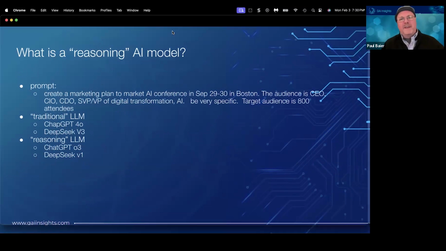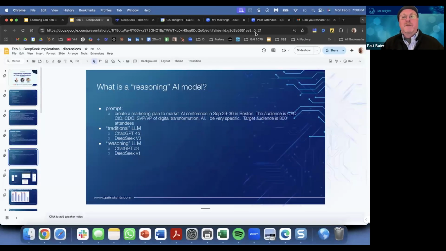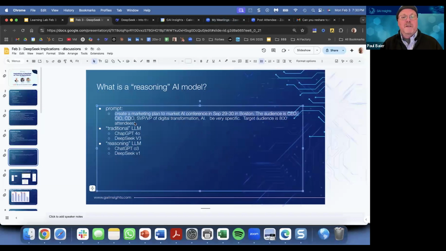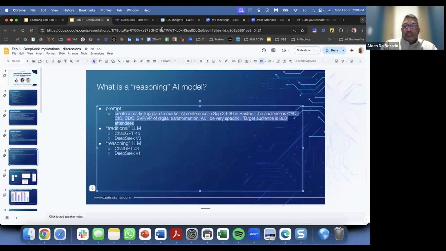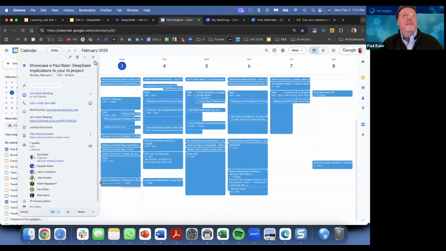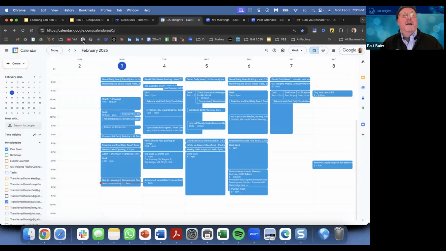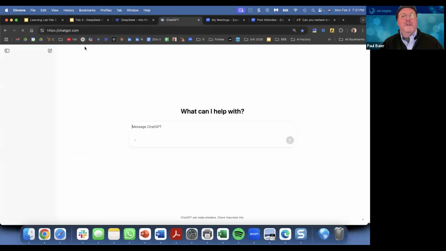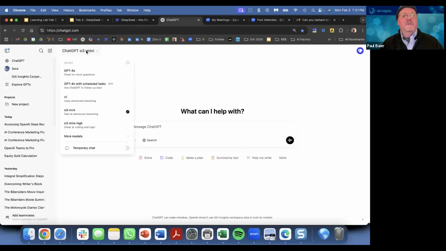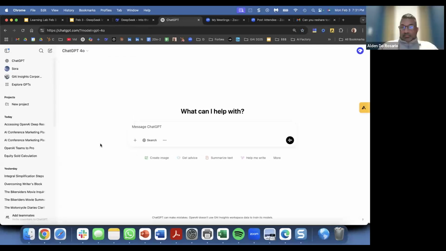Let me show a quick demo here, the difference between a traditional, I put that in quotes, and a reasoning model. So here's a prompt. Okay, I'm going to move over to OpenAI. Here's OpenAI. I'm going to go to 4. So this is not the reasoning model. This is their standard model.